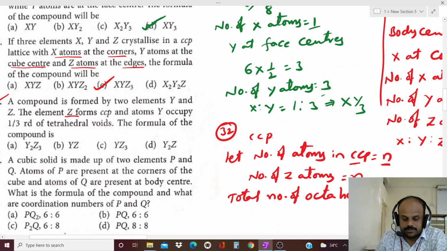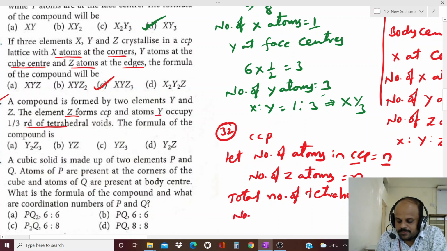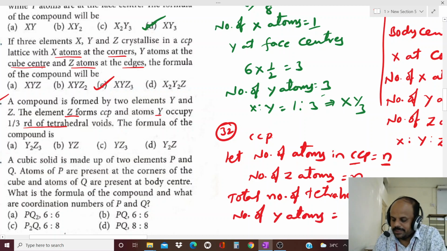They have given tetrahedral voids only, so take tetrahedral voids only. So how many tetrahedral voids are there? 2n. If they gave octahedral voids, there would be n only, but they have given tetrahedral voids. Thus the total number of tetrahedral voids is equal to 2n. So how many Y atoms are present? 1/3 of the tetrahedral voids are occupied by Y. Means the number of Y atoms is 1/3 into 2n.